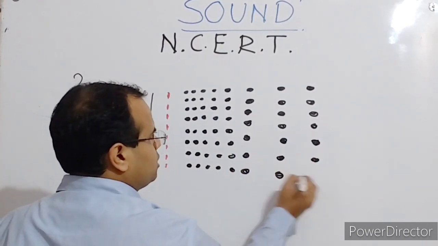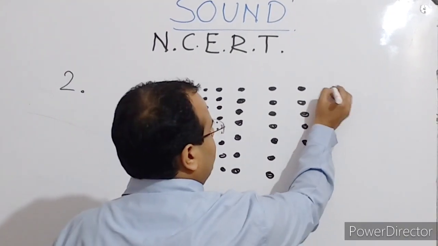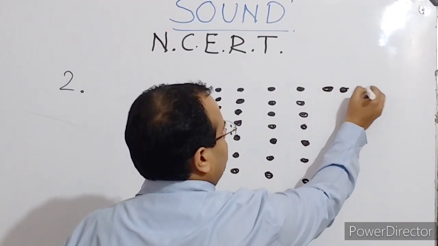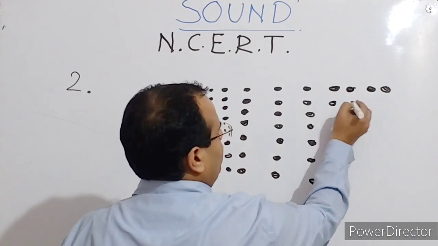And then again you will get a compression here.